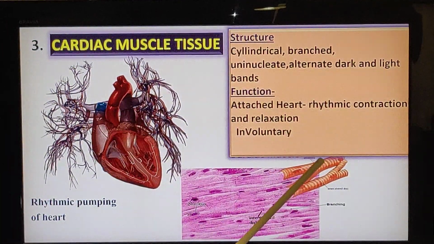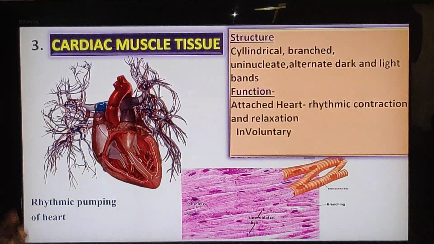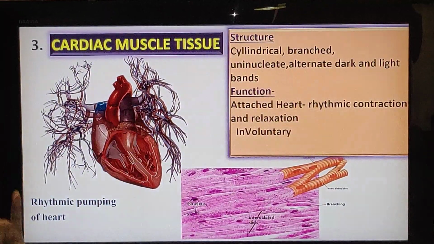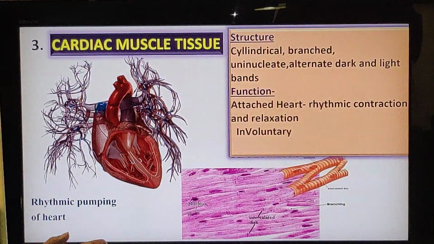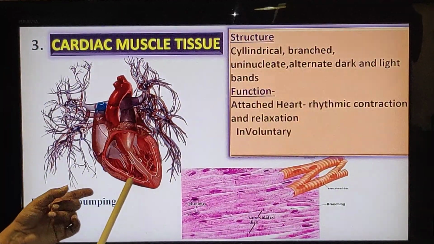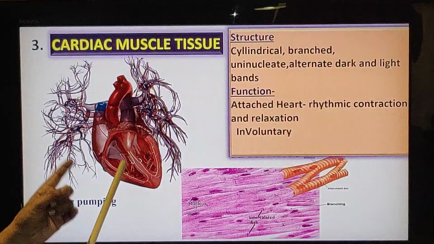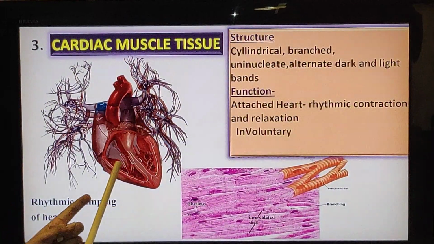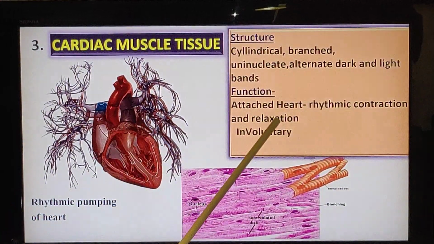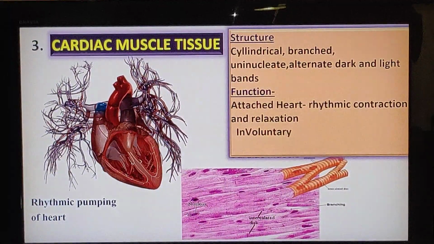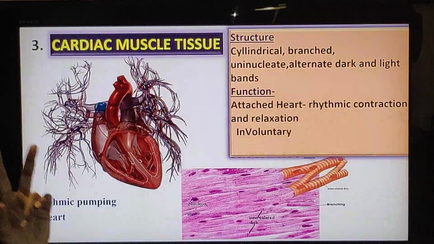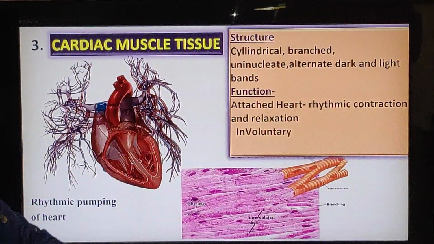And of course it also has alternate light and dark bands. So the similarity with the skeletal muscle: cylindrical and presence of striations. But that was voluntary and this is of course involuntary. Its movement is not under our control. Clear? So the function is attached to the heart, helps in the rhythmic contraction and relaxation. Of course it is involuntary. So you remember which are the involuntary muscles? Smooth and cardiac. Only skeletal muscle was voluntary.